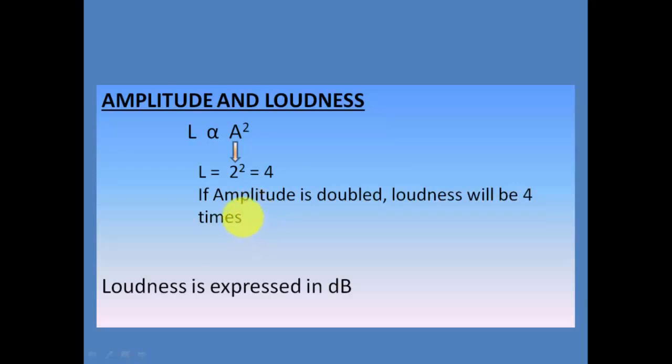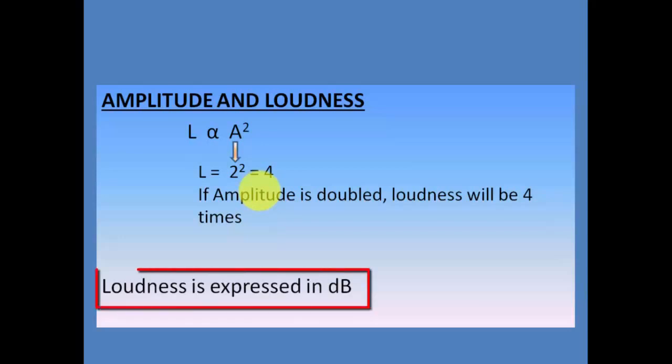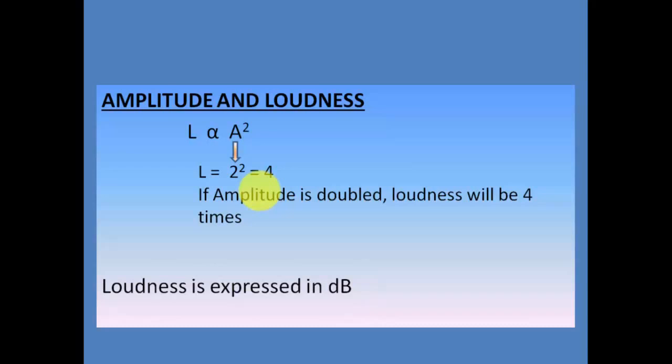Now if we take another example wherein I put the value of amplitude as, let's say, 4, so if I increase the value of amplitude by 4 times, then loudness will be 4 to the power of 2, that is 4 into 4, 16. So loudness will be 16 times. If I increase the amplitude by 4 times, then loudness will be 16 times. So this is the relationship between amplitude and loudness. And how do we express the loudness? Loudness is always in decibels. Decibels is the unit in which we express the loudness.